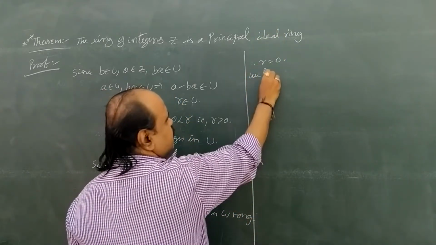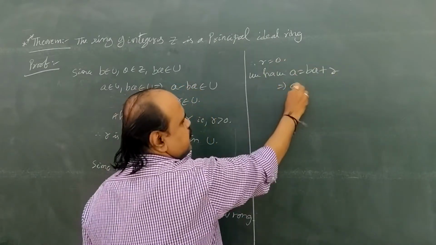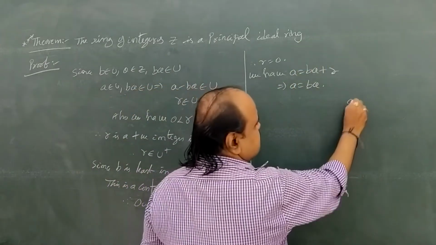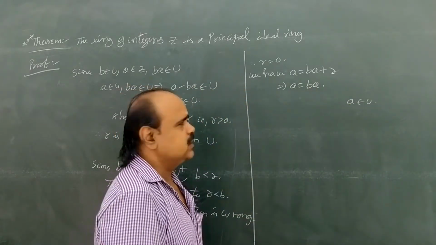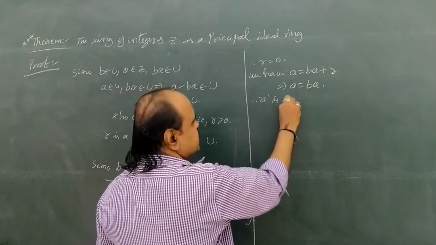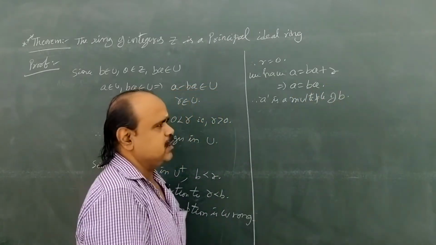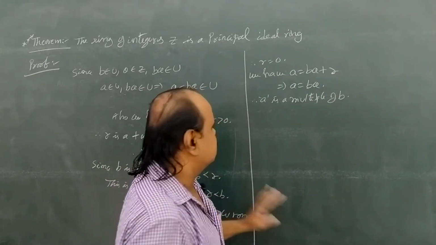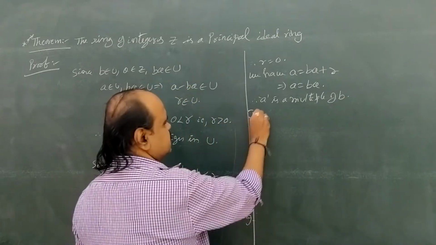So we have a equal to bq plus r. Here r equal to 0, so what we get? a equal to bq. In the starting we took a in U. So here a is a multiple of small b. In a similar manner, if we take any element in U, it is a multiple of small b.